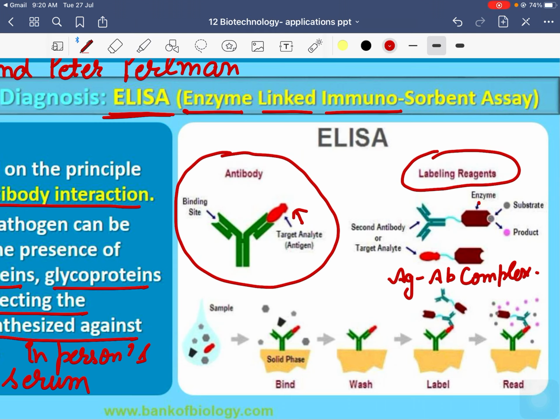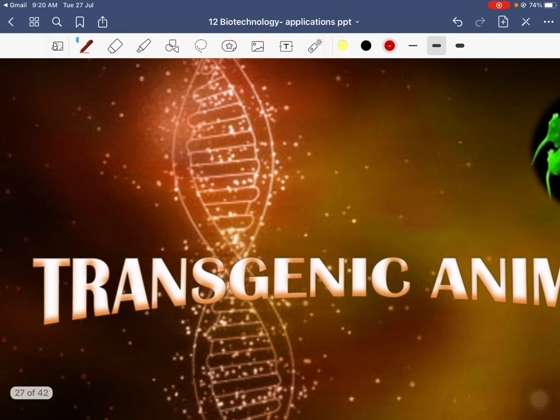So what have you done? You have taken a sample. In the sample you will first bind it with antigen antibody, then you will wash it, then you label it with enzyme, and then you will observe your result. This is the process.